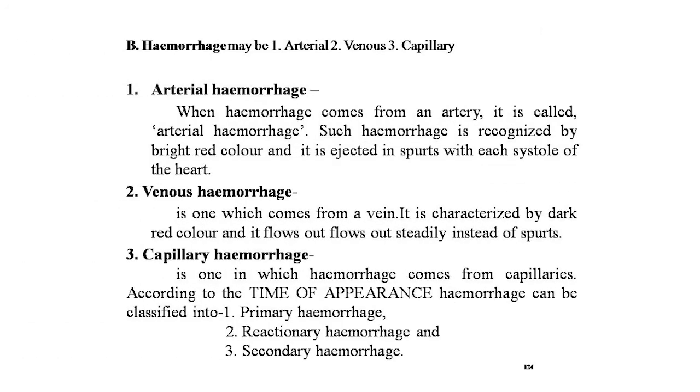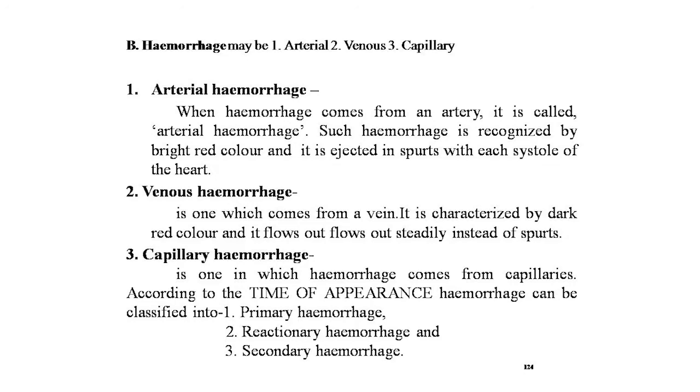Now the next point is that hemorrhage may be arterial, venous or capillary. First is arterial hemorrhage. When hemorrhage occurs from an artery, it is called arterial hemorrhage. Such hemorrhage is recognized by its bright red color, and it is ejected in spurts with each systole of the heart. Second is venous hemorrhage, which comes from a vein. It is characterized by a dark red color and it flows out steadily instead of in spurts. This is quite characteristic of venous hemorrhage. Next is capillary hemorrhage, in which the blood comes from the capillaries. In such hemorrhage, blood is bright red and oozes rather than flows out.